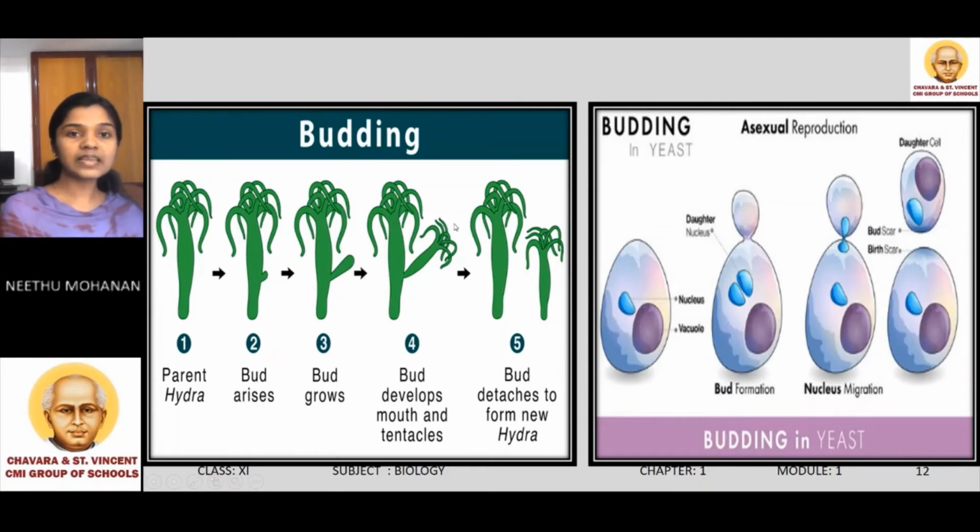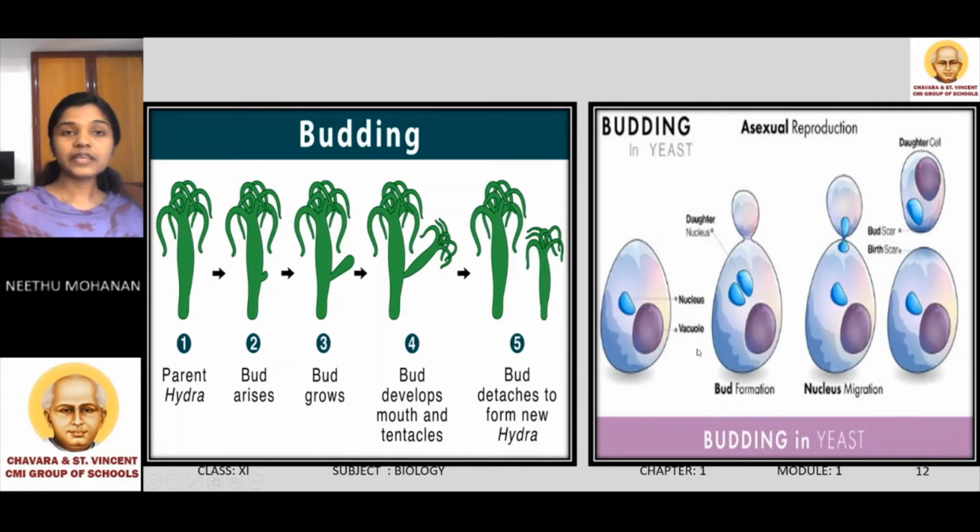In the fourth diagram, you can see the tentacles and also the mouth. Finally, after the development of mouth and tentacles, this bud detaches from the parent body and forms a new hydra.